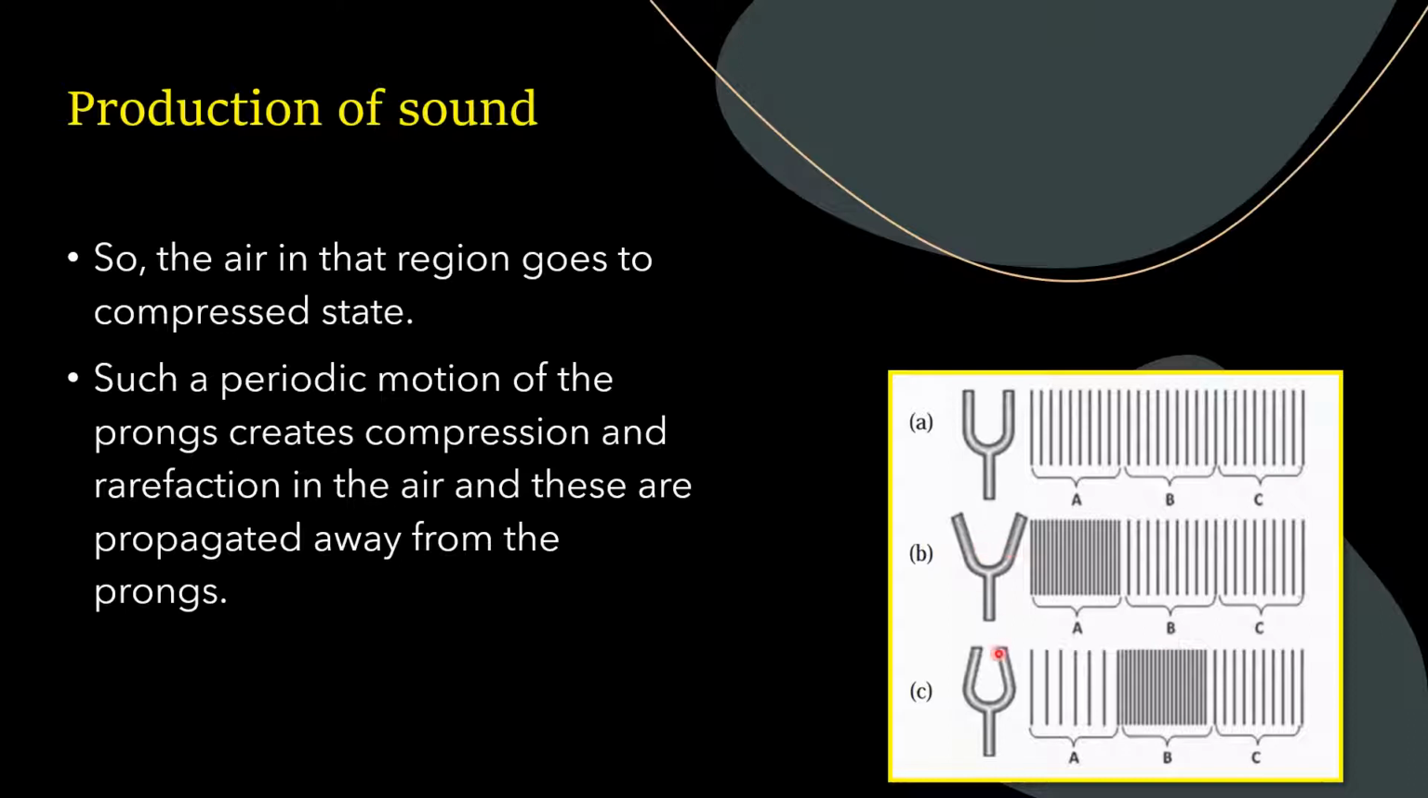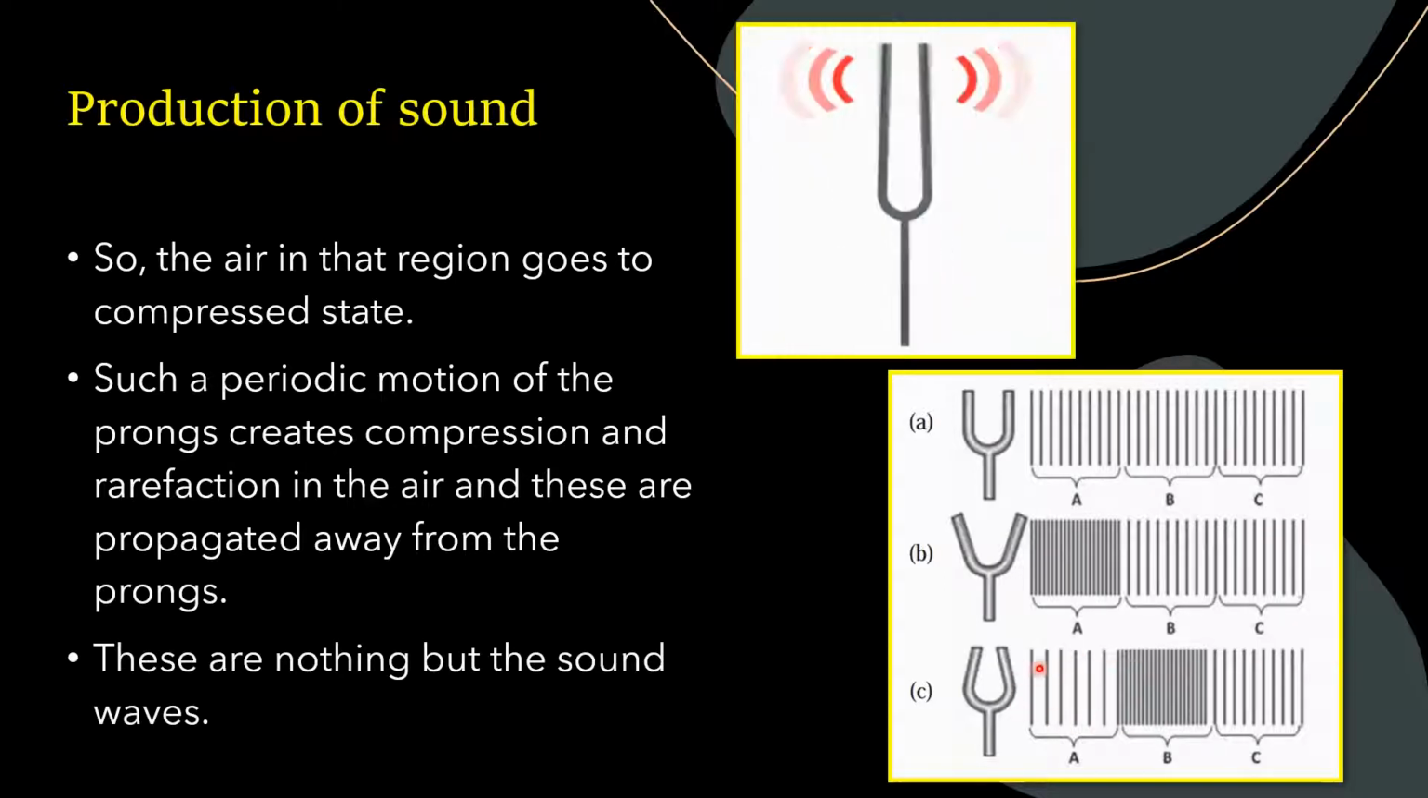Such periodic motion of the prong creates compression and rarefaction, and these propagate, that is, move away from the prongs. This is nothing but a sound wave. Now children, do you understand how sound waves are created? Here is the picture depicting the periodic motion of the prongs, and you can see the colors which are brighter and lighter. Brighter denotes compression, lighter denotes rarefaction, and how they are moving away from the prong. This is how sound is produced.